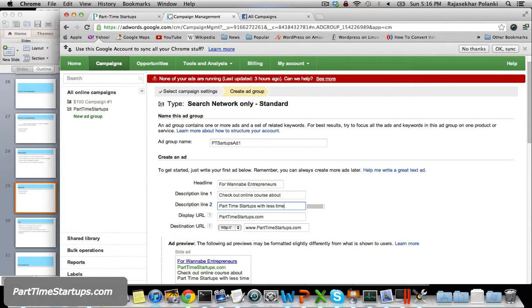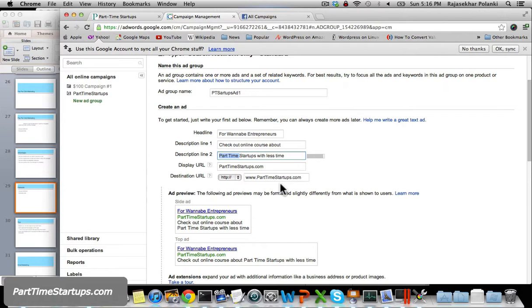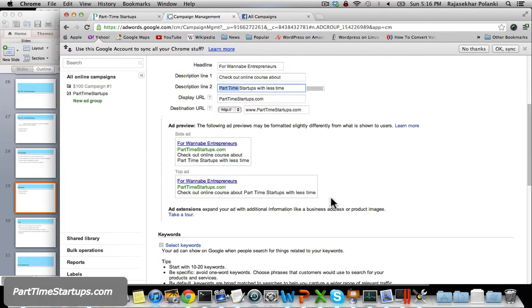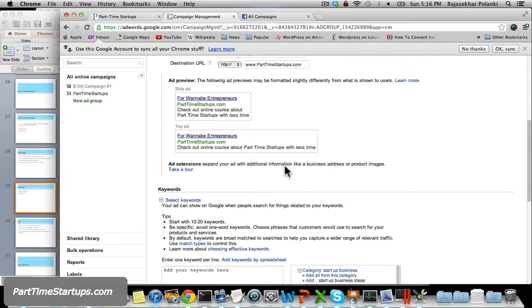I wanted to say earn money, but there's no space at this point, but probably I can change it later. Or learn about how part-time startups with less time and money. But let me show you how it works. Okay, and then this is how it's going to look on the side, and this is how it's going to look on the top of the ad.